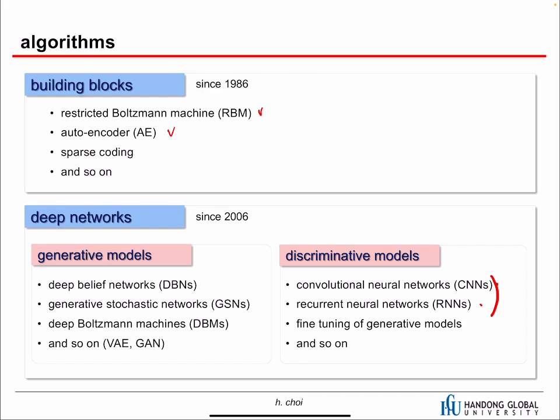But recently things have changed a lot, so I'm not sure that we can make these kinds of categories, because we use RNNs and CNNs in the middle of generative models and so on, and we don't use building blocks anymore most of the time. In these discriminative models, most of the time people are interested in recognition, image recognition or speech recognition or some other recognition. So CNN and RNNs are the most popular network architectures. And also recently Transformer is quite popular. But let's talk about CNNs and RNNs really briefly.